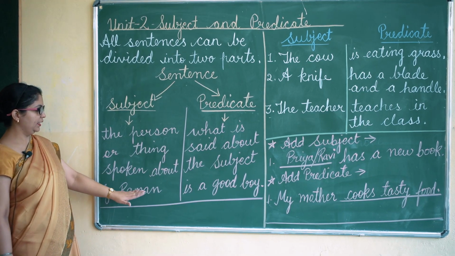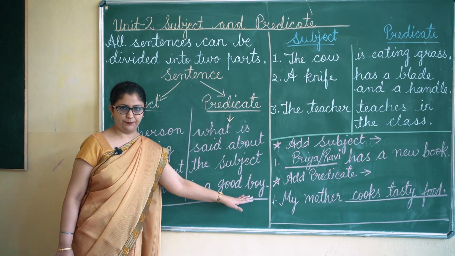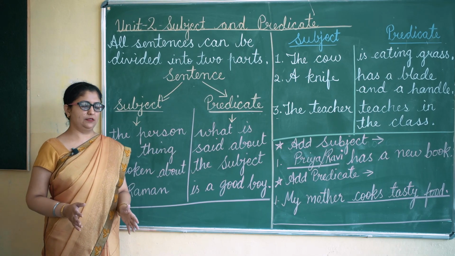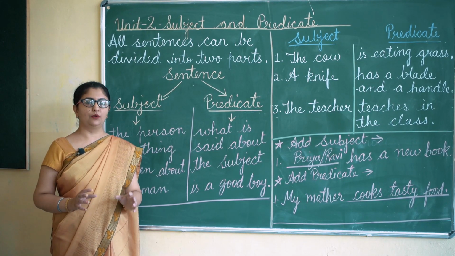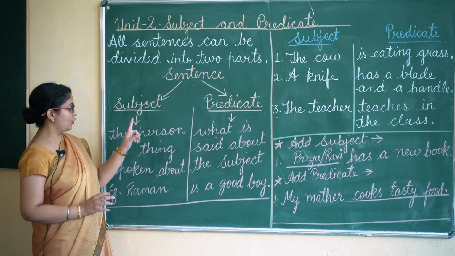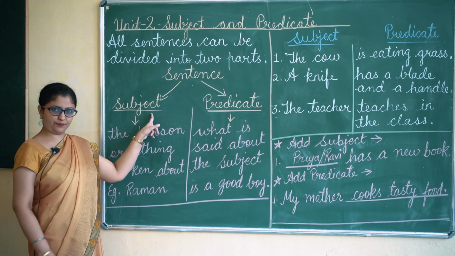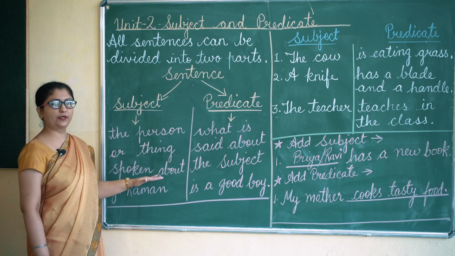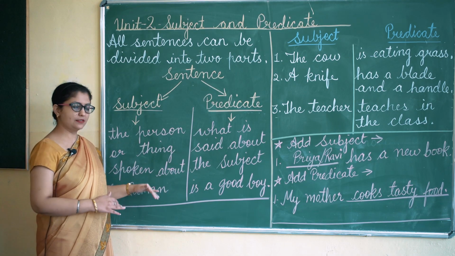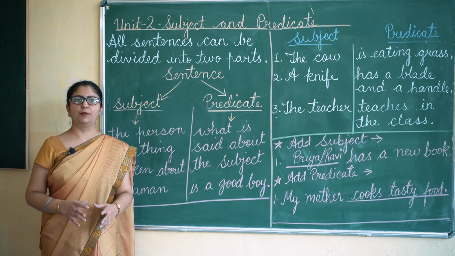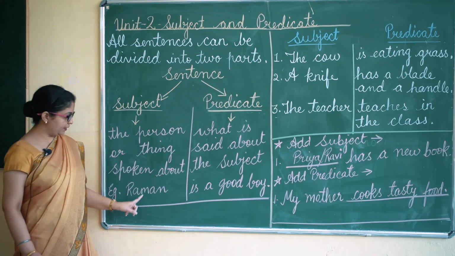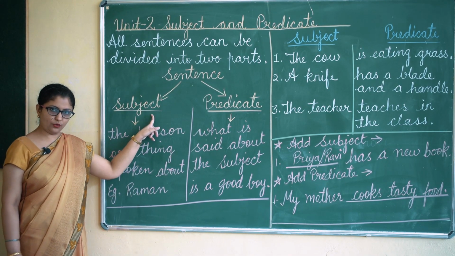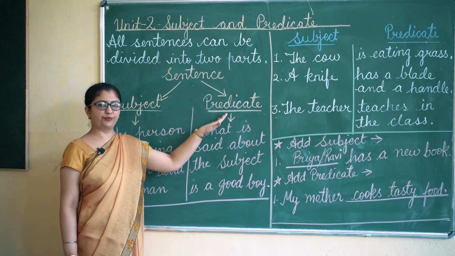For example, Raman is a good boy. Now in this sentence we are talking about Raman. So Raman will be the subject, because subject is the person or thing spoken about. Here in this sentence we are talking about Raman, so Raman will be the subject. Now we come to the predicate.